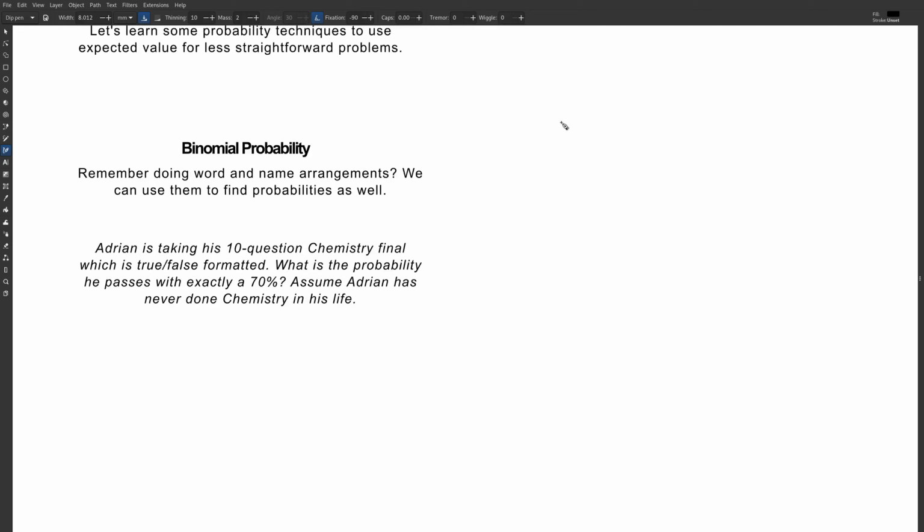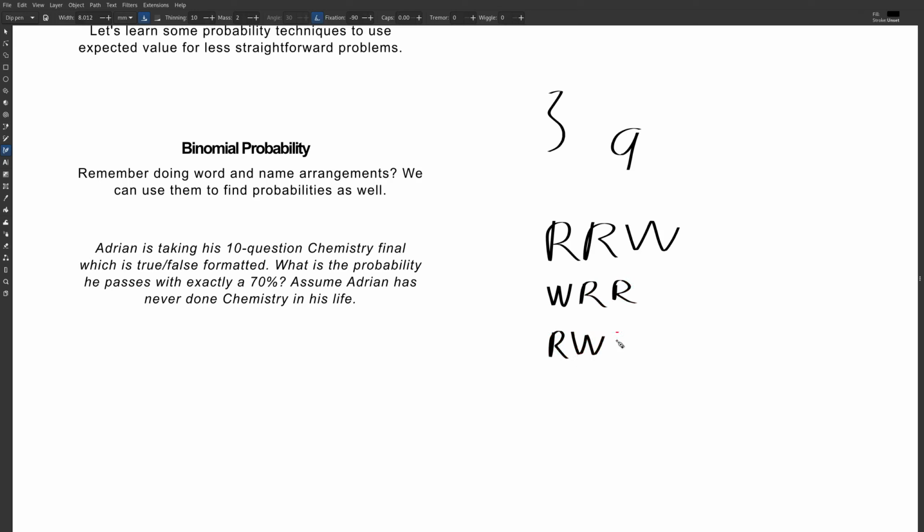If it was 3 questions, and I got a 66%, that would mean I got 2 right and 1 wrong. I also could have gotten the first question wrong, and then 2 rights. Right, wrong, right. It's going to be the same idea for this problem.